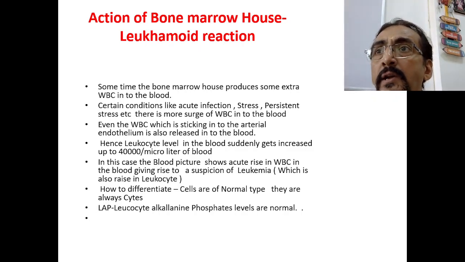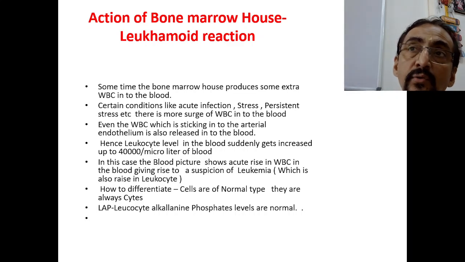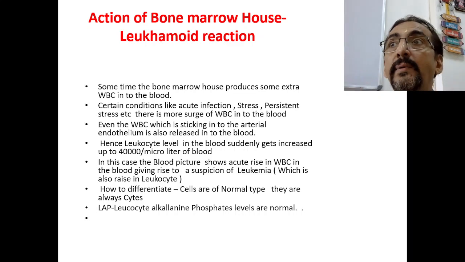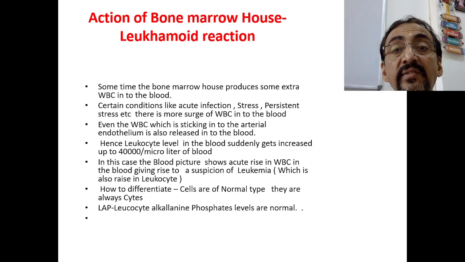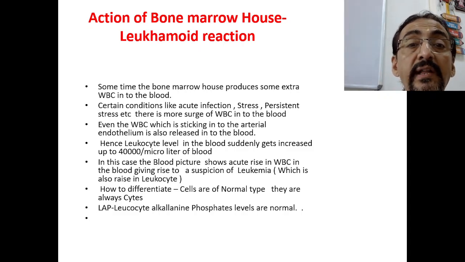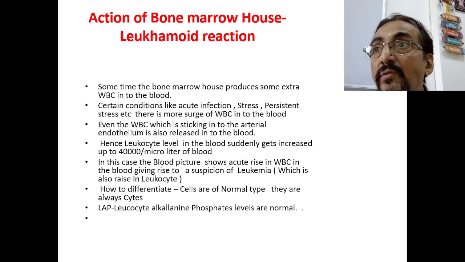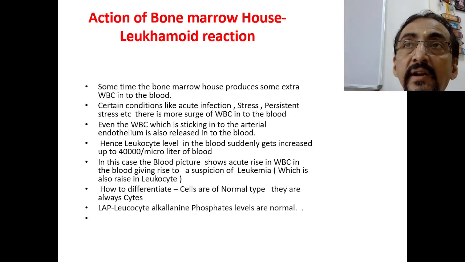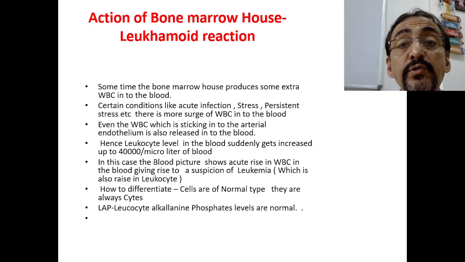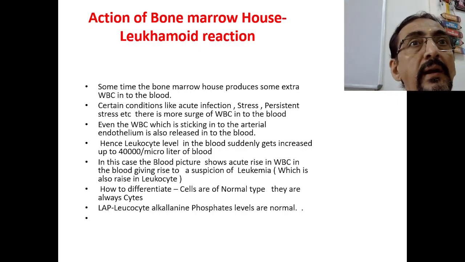Because of this, the bone marrow is producing more and more leukocytes, and leukocytes which are adhered to the endothelial cells are also released into the blood by leaving the endothelium. Now suddenly there is an increased amount of WBCs in the blood, up to 40,000 per microliter of blood. Usually 4 to 10,000 is normal. Now if it suddenly increases up to 40,000, the blood picture shows an acute rise in the WBC in the blood.